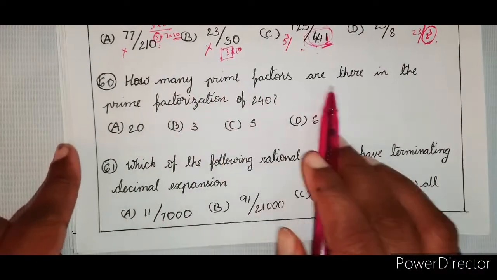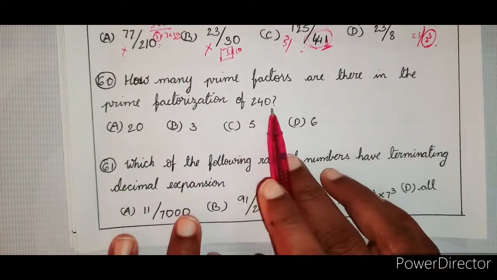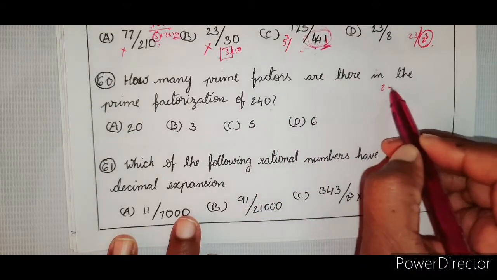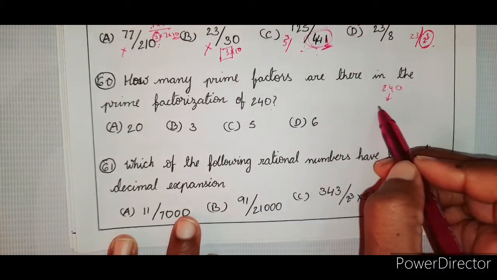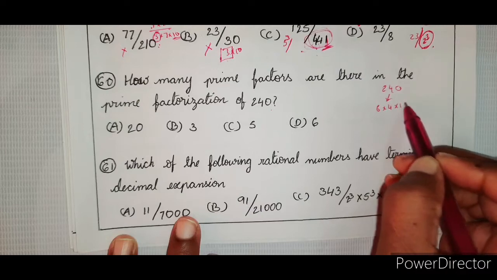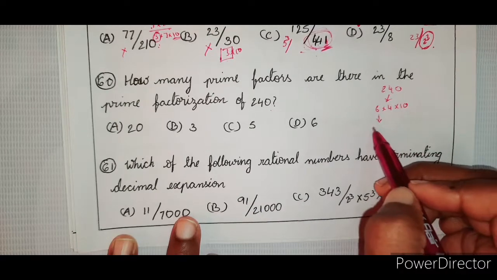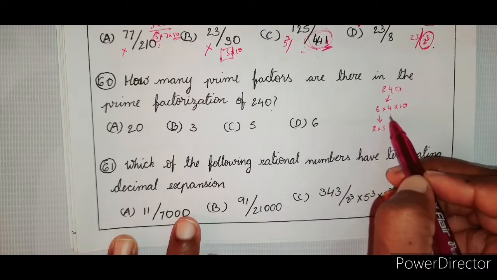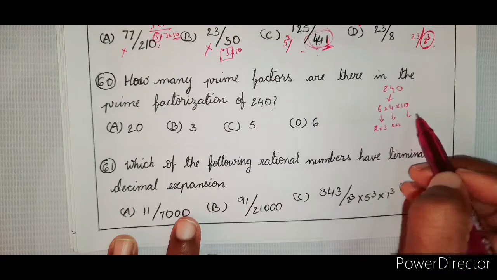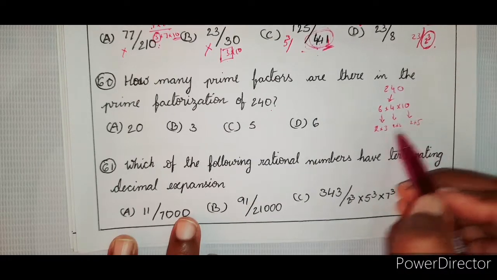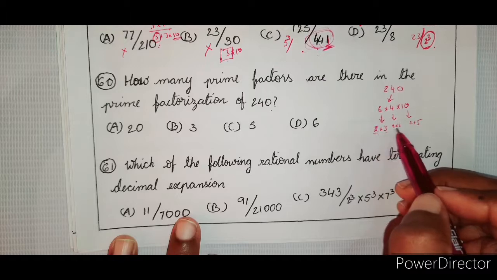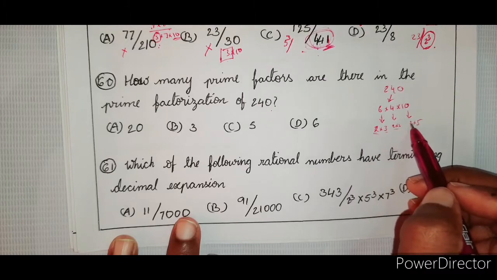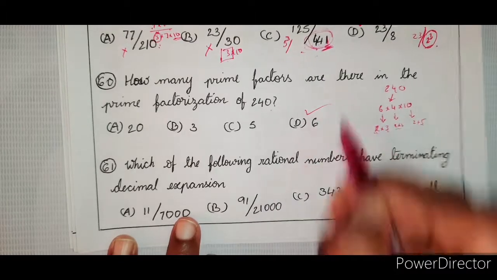So how many prime factors are there in the prime factorization of 240? Let us write it down. 240. 6 into 40, I am writing it as 4 into 10. So let me split it as 2 into 3. This has 2 into 2. This has 2 into 5. So are all of them primes? Yes. 1, 2, 3, 4, 5, 6.